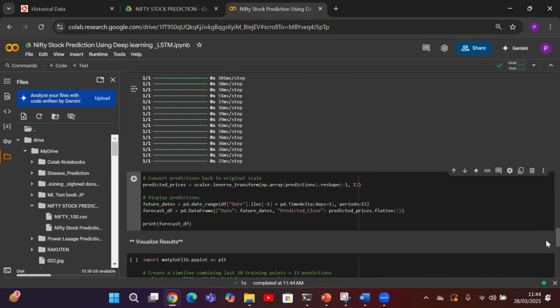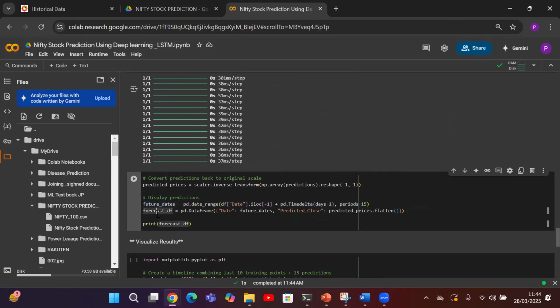Now we are going to convert the prediction back to the original scale. As I mentioned, I need to reshape it to (-1, 1), which will give a column. You can learn more about reshaping. Then we are going to find out my future date. My future date is nothing but a period of 15 days, with the time delta added to the date today. This is the 28th. Starting from today, it is going to identify the next 15 days.